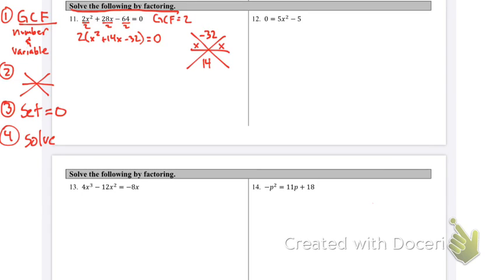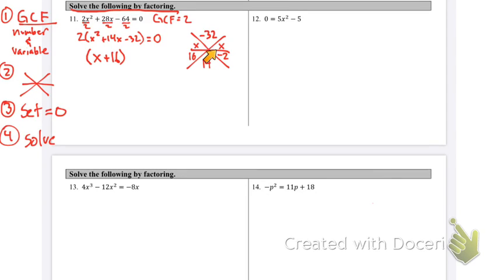Okay, and now we have to fill in the blank. What number multiplies to negative 32 and adds up to 14? You should get 16 and negative 2. Now the snowflake method says, can I reduce this? And the answer is no, x and 16 cannot reduce. So we put in parentheses x plus 16.